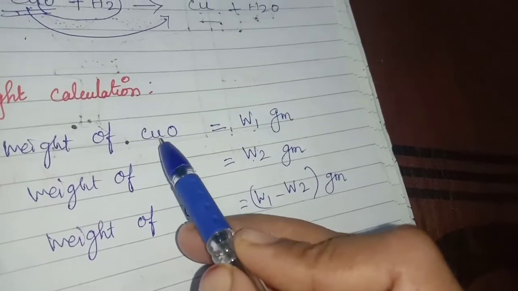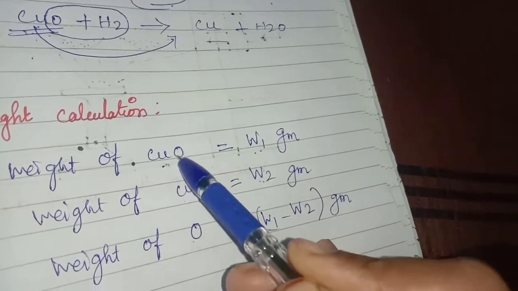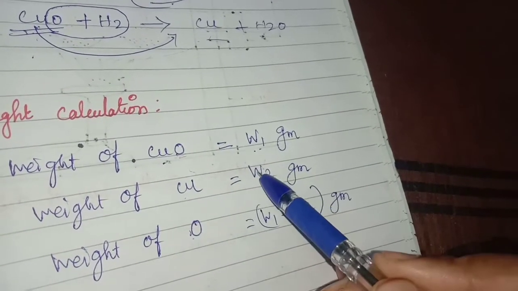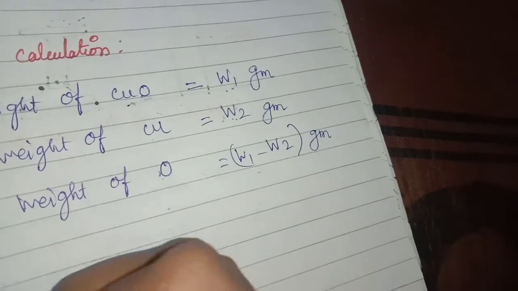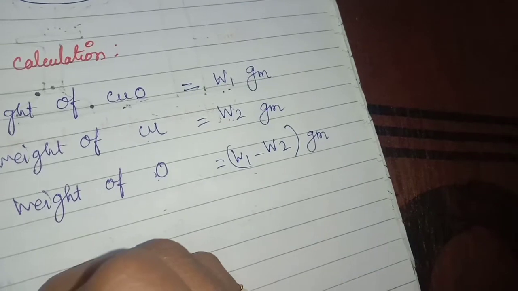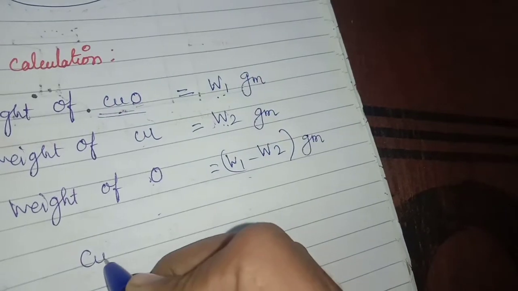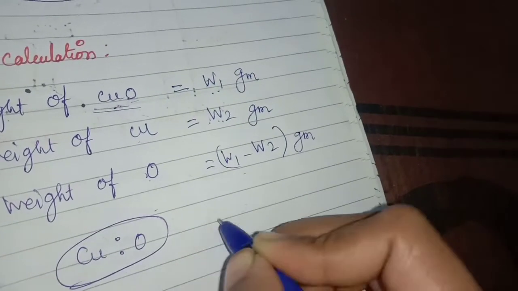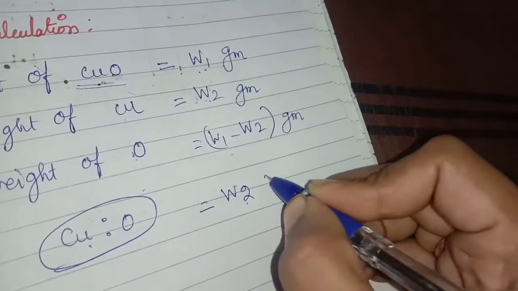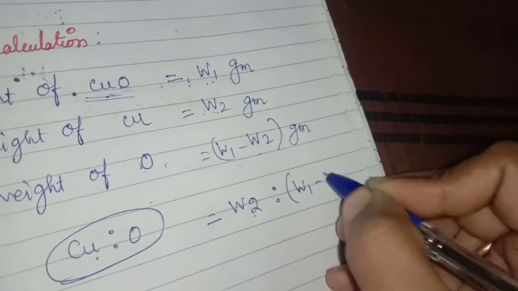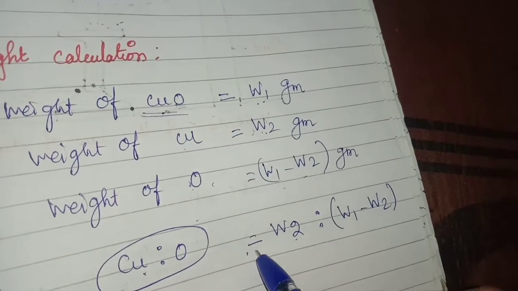Okay. We already know CuO value here, that is W1. We got Cu, so W2. Oxygen value we don't know. So how we can calculate? From this 2 we will subtract means we will get the oxygen value. So what is the ratio here? Weight of Cu will be in what ratio? Cu is to oxygen is in which ratio means W2, Cu value is W2. So W2 is to oxygen value is W1 minus W2. So these are the ratio. In the first method we are having that.